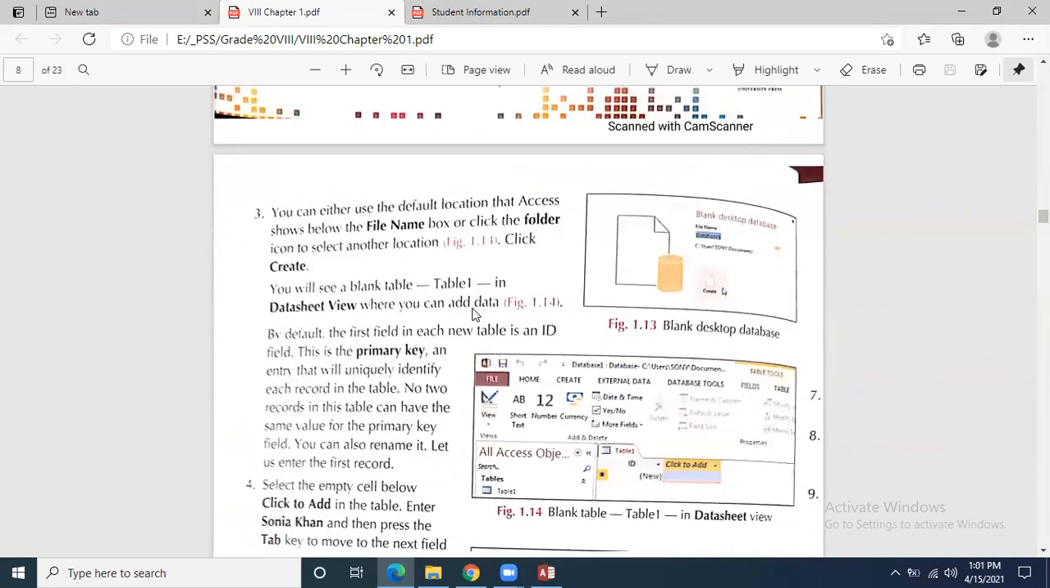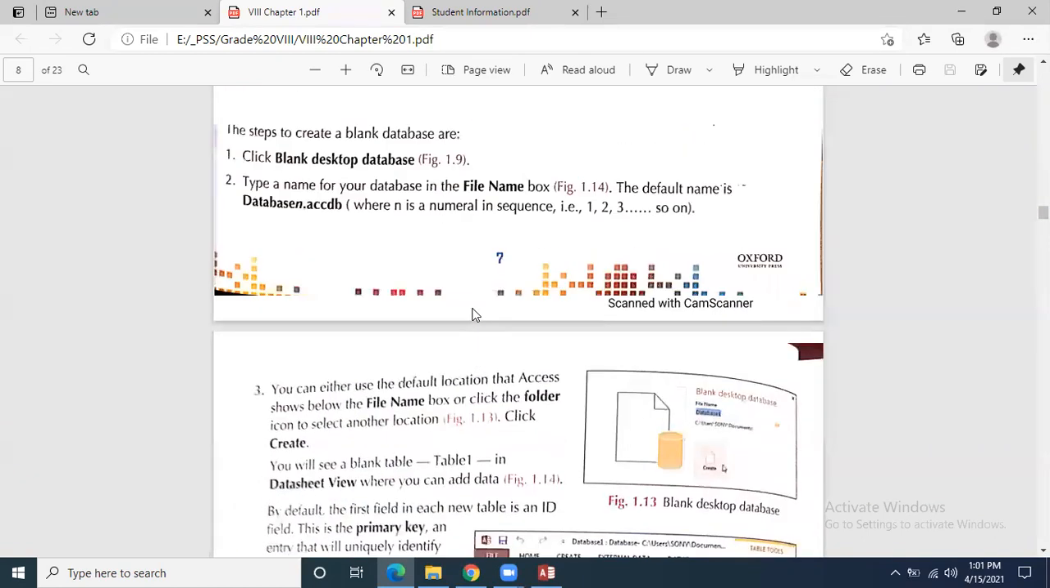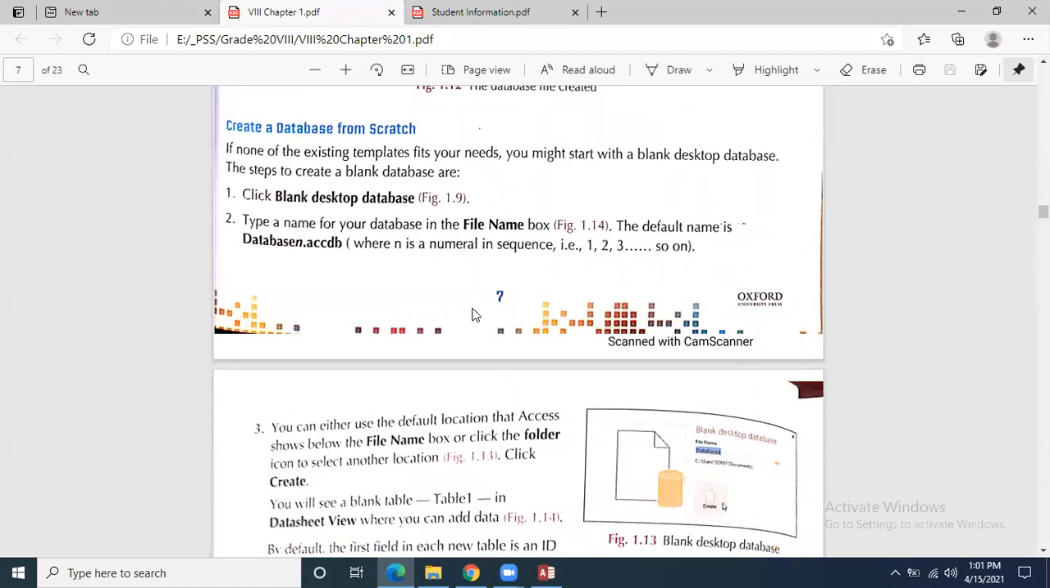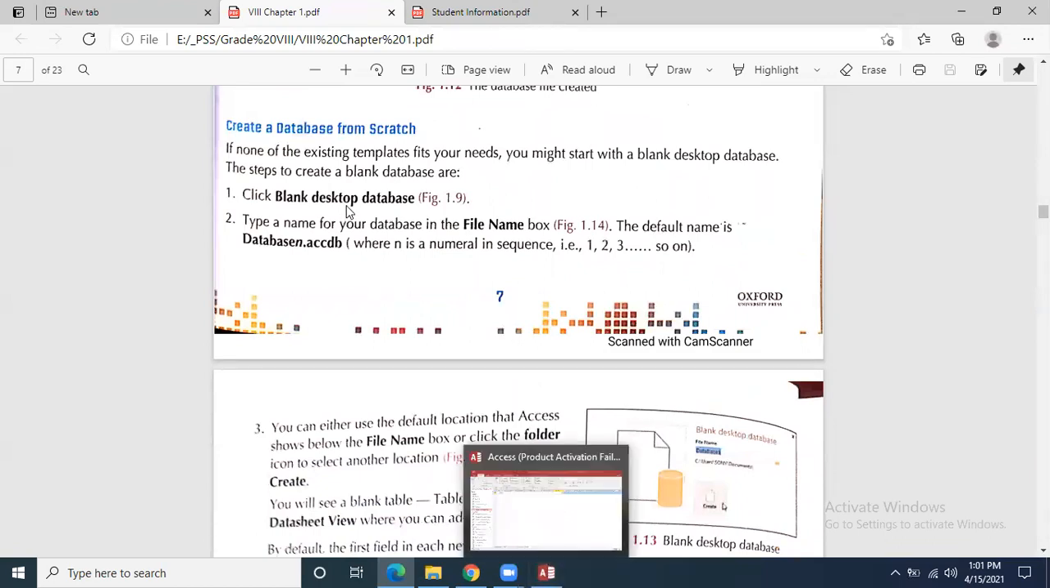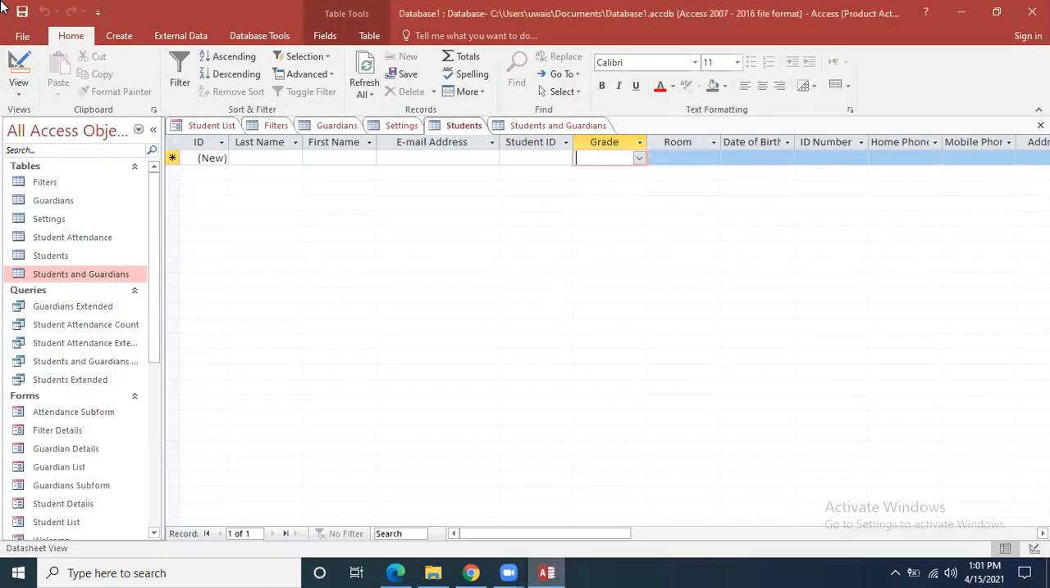Creating a database from scratch. I have explained this as well: how to create a table, how to insert fields. This point is clear now, how to create a table from scratch. I'm closing this table.